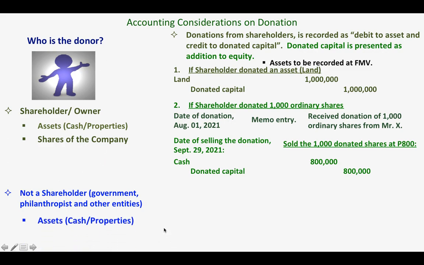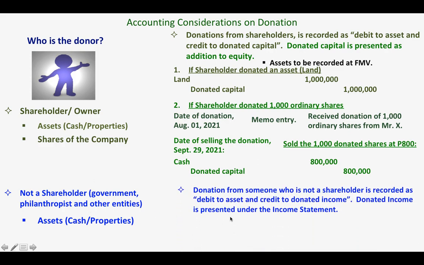So the first thing, again, we have to determine what is being donated. If the donor is not a shareholder, the only thing that he can donate is assets, okay? Cash and properties. Because he is not a shareholder, he doesn't have shares of the company, okay? So the accounting consideration is that a donation from someone who is not a shareholder is recorded as a debit to asset and credit to donated income.